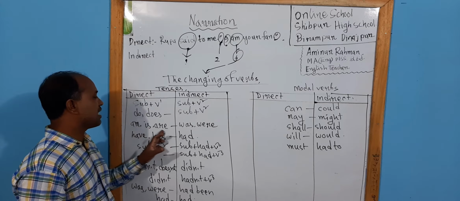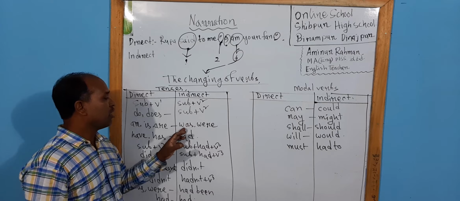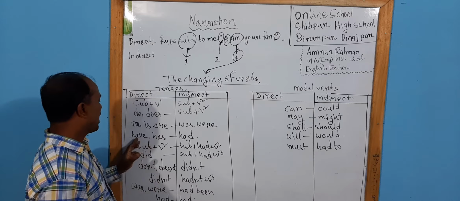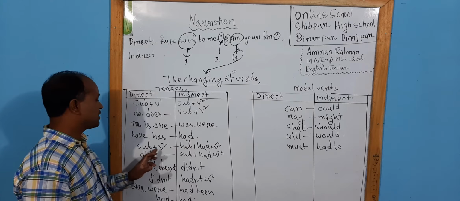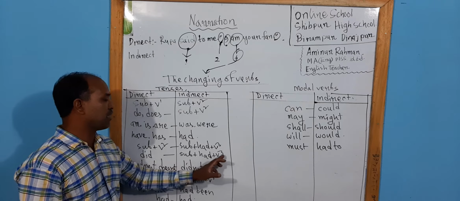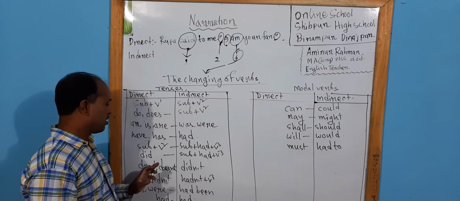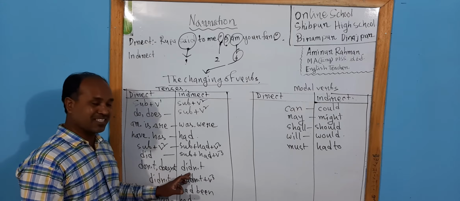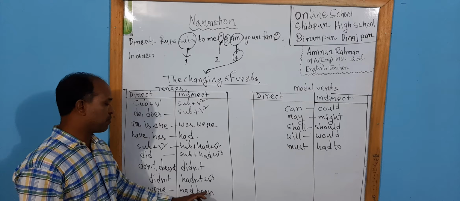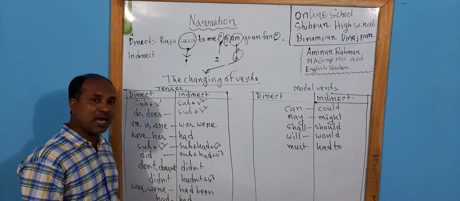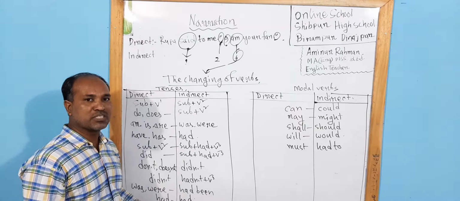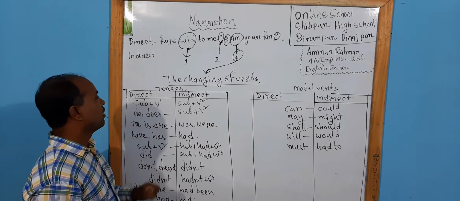If we get am, is, are in direct narration, we'll write was, were. Have, has, had become subject plus verb 2, subject plus had plus verb 3. Did becomes subject plus had plus verb 3. Didn't, do not, doesn't or don't become didn't, hadn't plus verb 3. Was, were become had been. If you get had in direct narration, in indirect narration there will be had also. No sense to be done. So this is the sense of tenses.